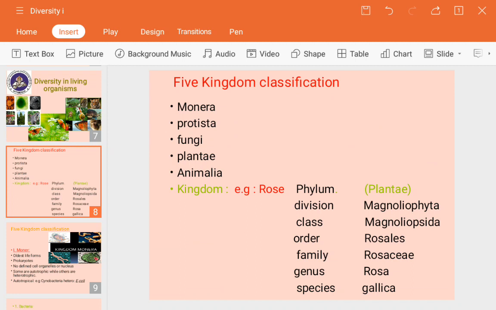The phylum means which type of species it is, whether an animal, a plant or any other variety. Here it is a plant, so the phylum is Plantae. Then the division is Magnoliophyta, the class is Magnoliopsida, the order is Rosales, the family is Rosaceae, the genus is Rosa and the species is Gallica.